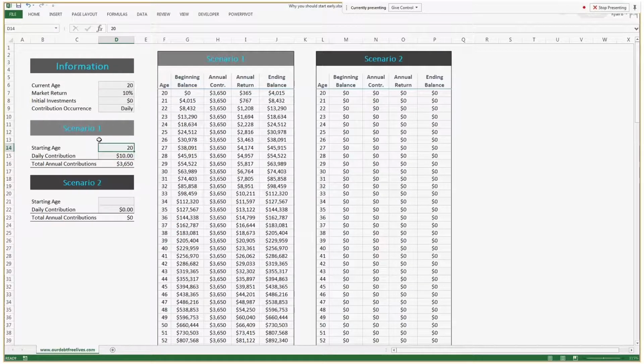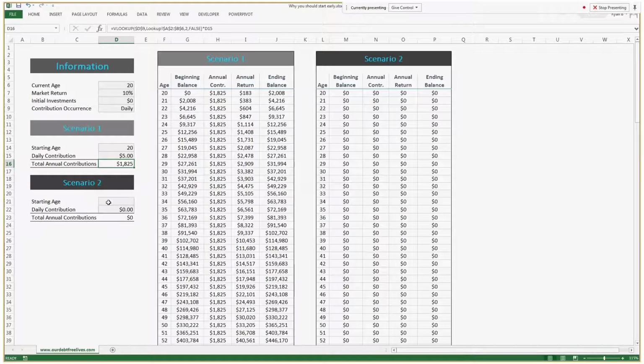So we're going to show an example of where an individual that starts at the age of 20 invests $5 a day. And then we have this over here, this first scenario. We have the beginning balance at the age of 20, the annual contribution, and then the annualized return, which is that 10%, and then the ending balance. And the ending balance is going to be a sum of these three right here.